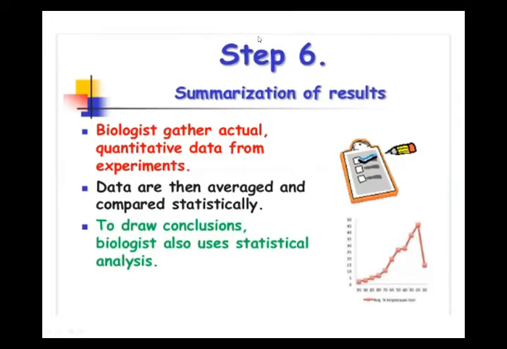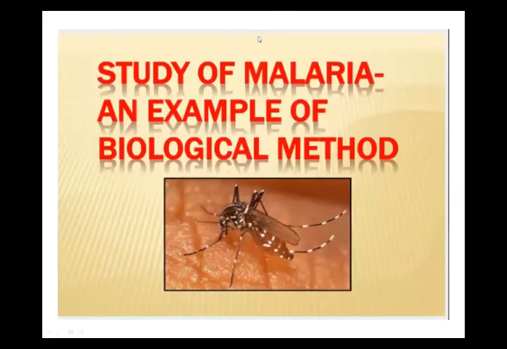After that, you are seeing on the computer the study of malaria, an example of the biological method. From the beginning, I am starting my biological method. In the ancient time, scientists were very puzzled about the malarial disease and were trying to resolve this problem.